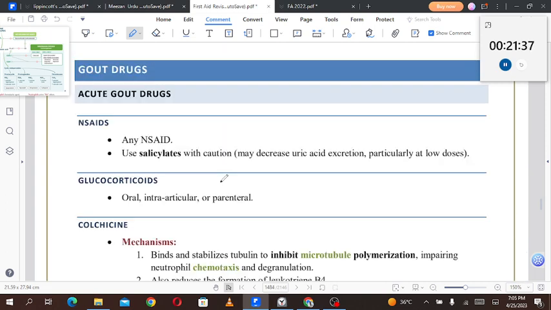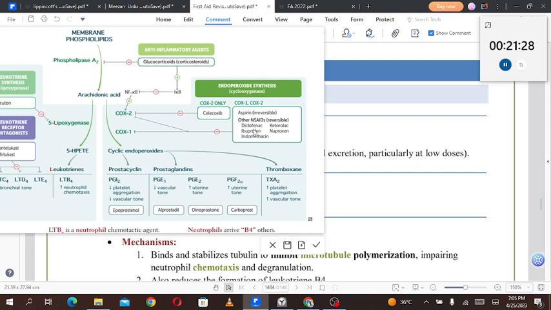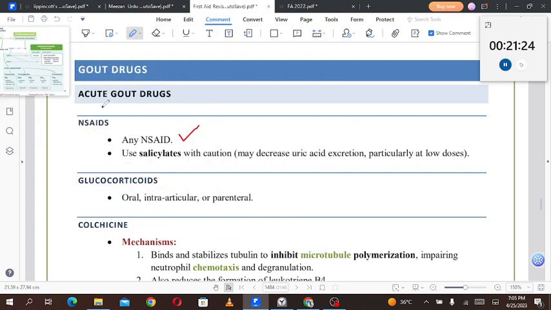Moving forward, we have acute gout drugs. NSAIDs. For gout, we can use any NSAID like diclofenac, ketorolac, ibuprofen, naproxen, and indomethacin, but not acetaminophen. Use salicylates with caution; they may decrease uric acid excretion, particularly at low doses.